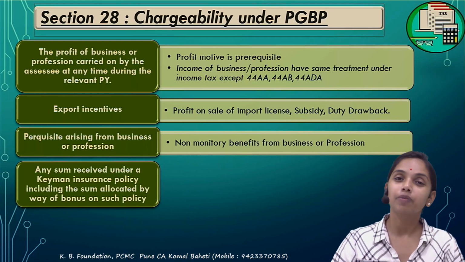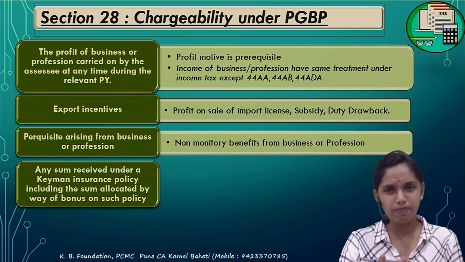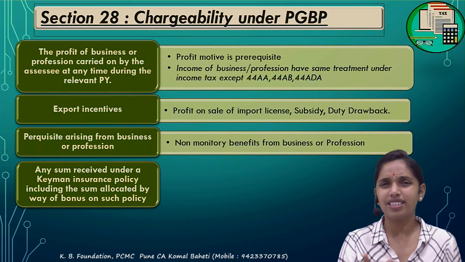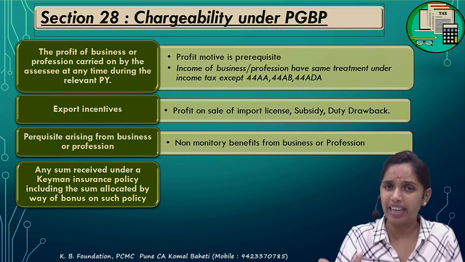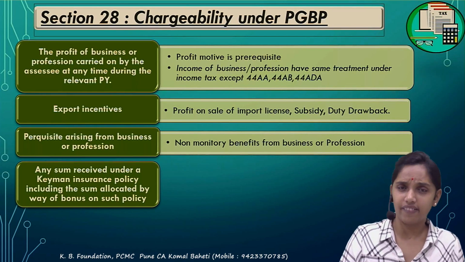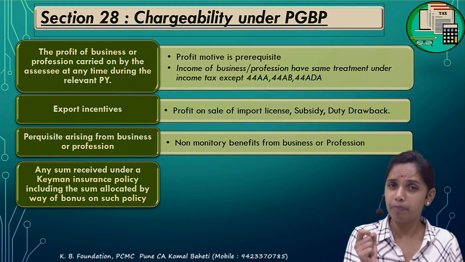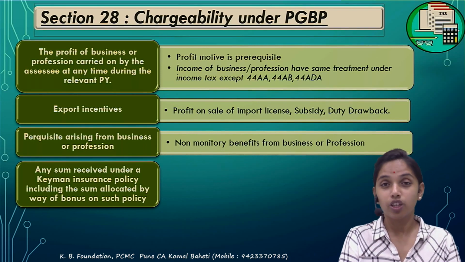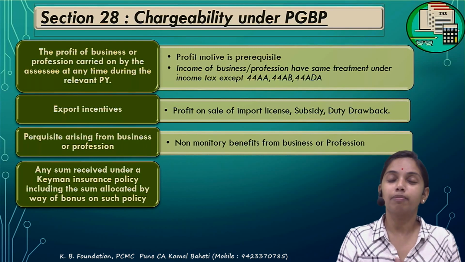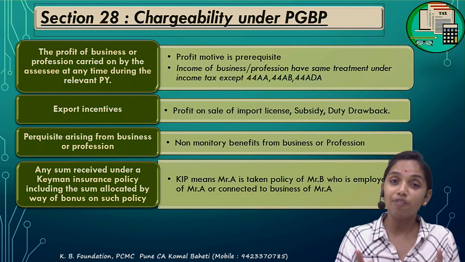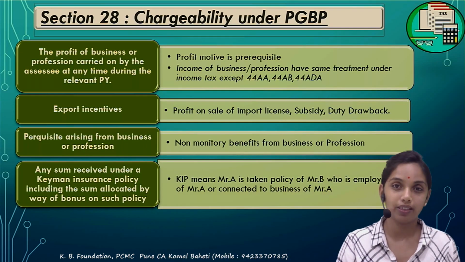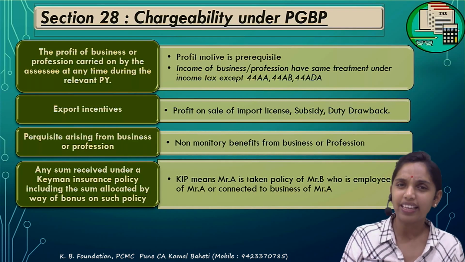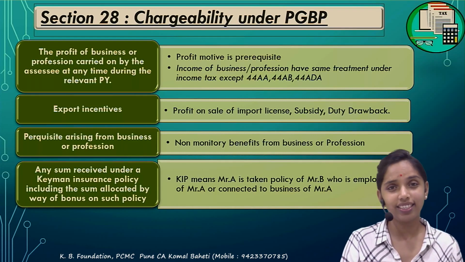The next is key man insurance. What is meant by key man, first of all? A person very important to the business. It could be an employee or it could be anyone. Correct. But that person is very important, having a connection with my business, very crucial to me. So his life is very crucial. So the person has taken a life insurance in the name of that person. All the premium that he has paid would be allowed as a deduction under the PGBP.